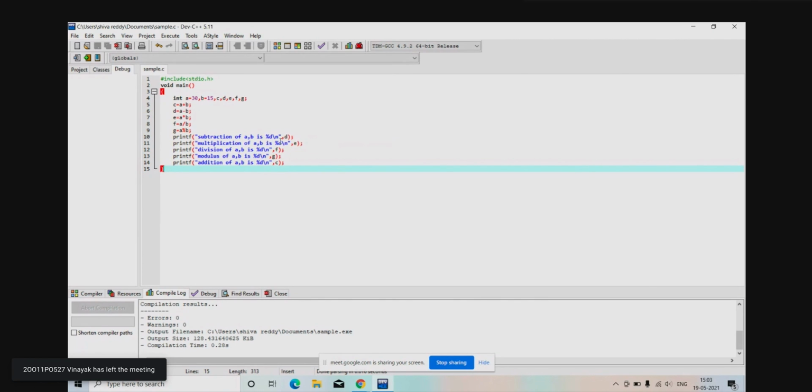For example, instead of writing D, if I write C here, I am asking to print subtraction of A comma B. If I write C here, it will show the answer as 45. That is addition, right? It is reading as subtraction, but you are getting the answer as addition. So that's why you should be careful. So to avoid that kind of confusion, we have used mod, mul, subtraction, addition, add. So for the sake of understanding, we have used those variable names.